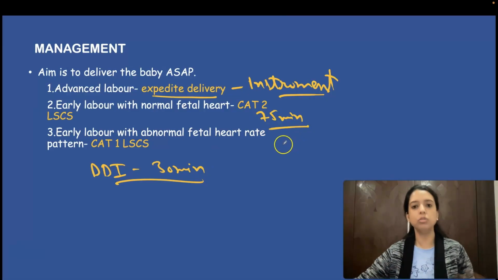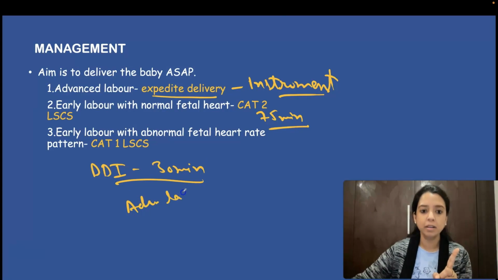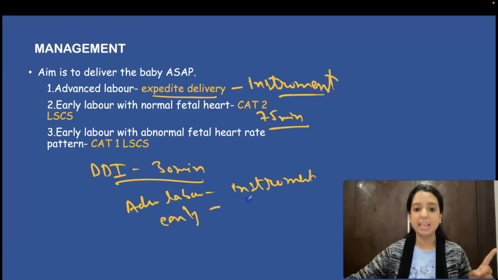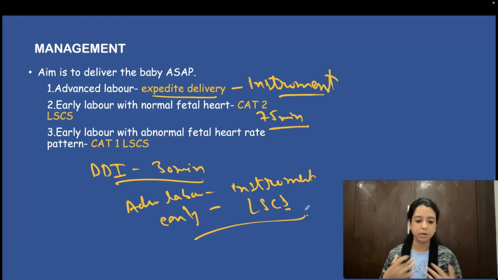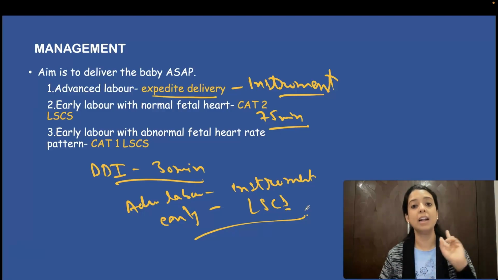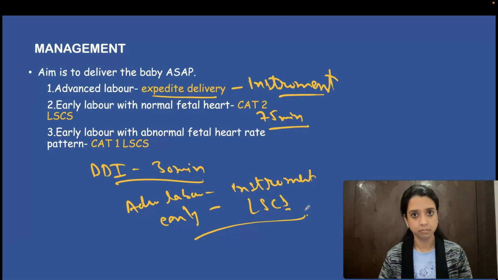ठीक है. So you just remember, इतना डिटेल में भी जाने की जरूरत नहीं है. Just remember you have to immediately deliver. If she is in advanced labor, always your answer will be instrument. And if she is in early labor, your answer will be immediate LSCS. So what will be my first step? If I am a doctor, I have seen a cord prolapse. What will be my first step? My first step will be I'll do the PV. I immediately want to see what stage of labor she is in. Okay, then I'll decide the mode. My answer is not LSCS. Okay.